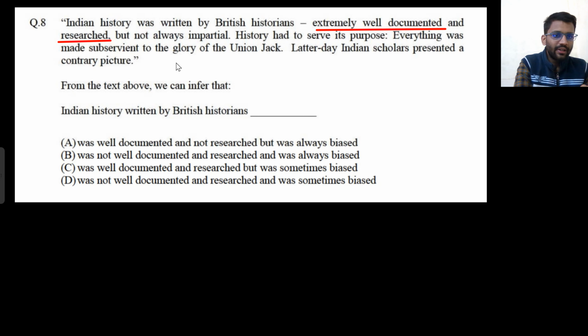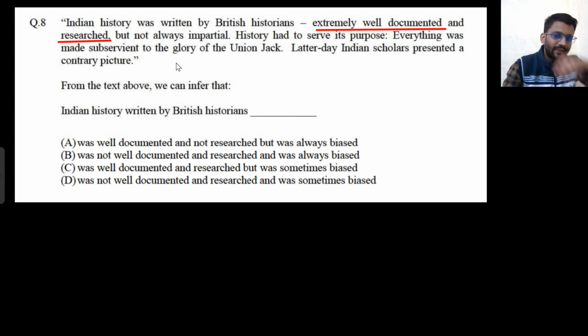It was well documented and researched, but it was somewhat biased because everything was made subservient to the glory of Union Jack. So this is the guy Union Jack, I guess. All the glory they are giving to that guy. But the latter means the next one. So the later Indian scholars presented a contrary picture. So Indian scholars told that this is not the case. They are being biased there.